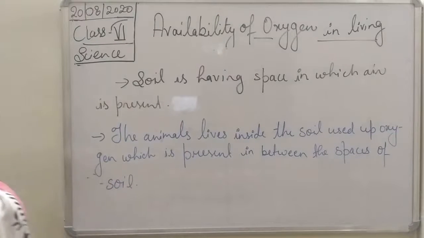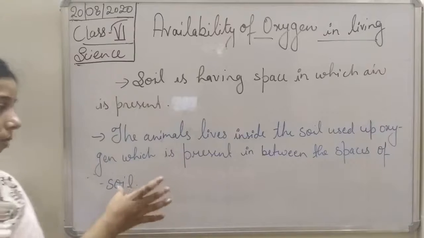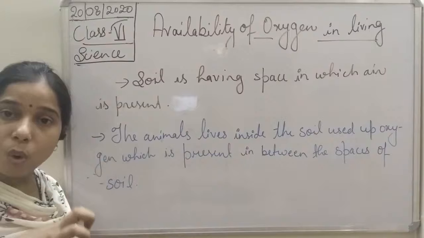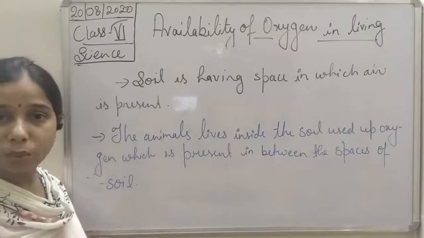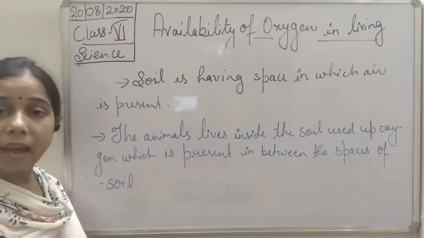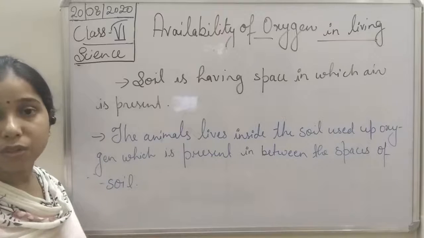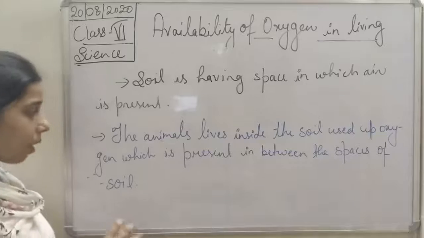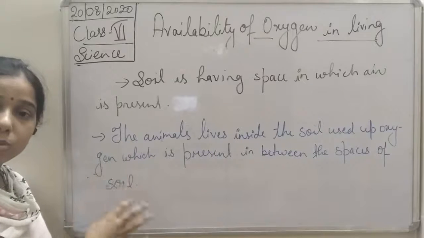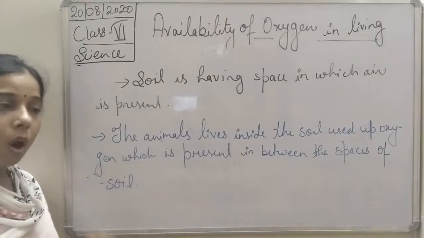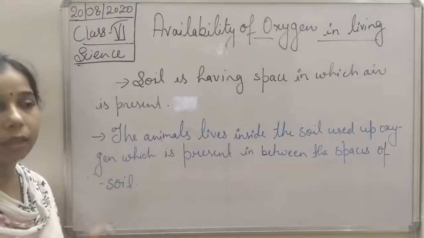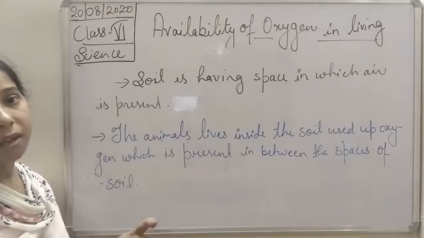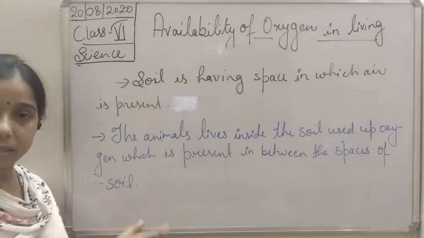Present, the animals which are living inside the soil use the oxygen which is present in the space of the soil. So they take up the oxygen from the spaces between the soil particles and consume that oxygen to carry out the process of respiration, students. Okay, so by this the animals take the oxygen. All the animals take the oxygen from the soil itself. Soil has space where air is present, where oxygen is present, and they take it.